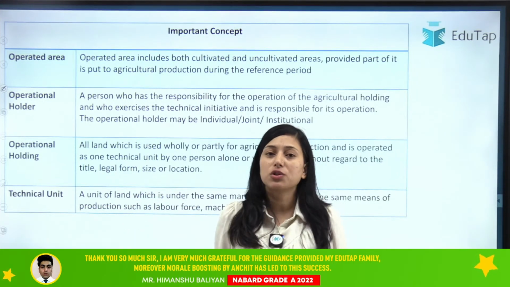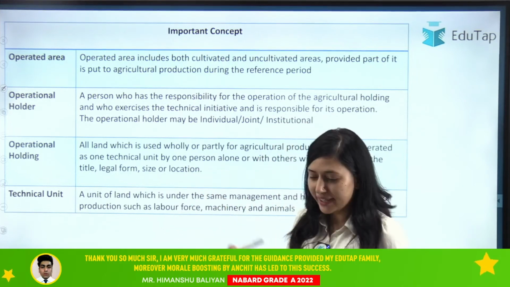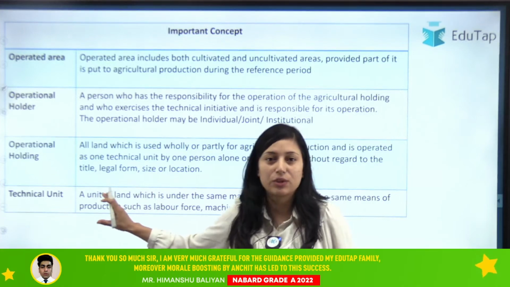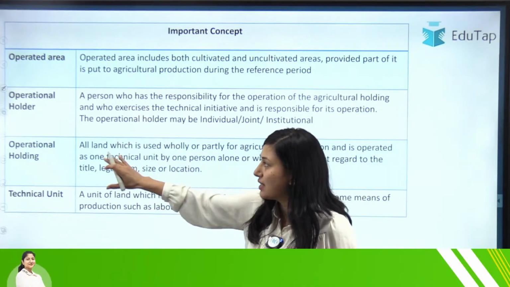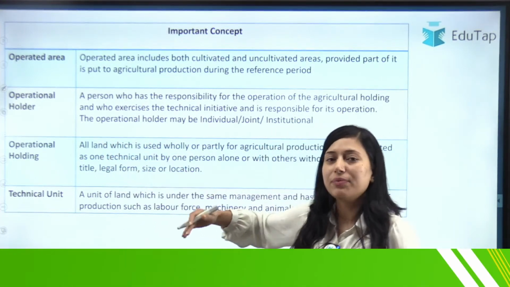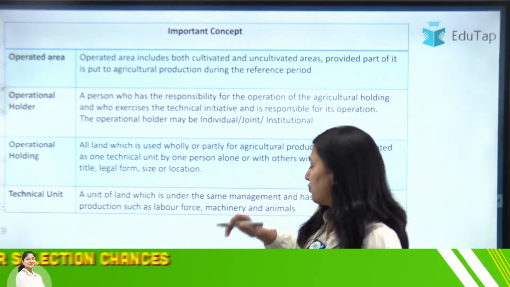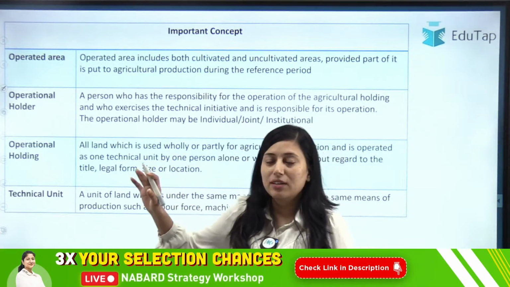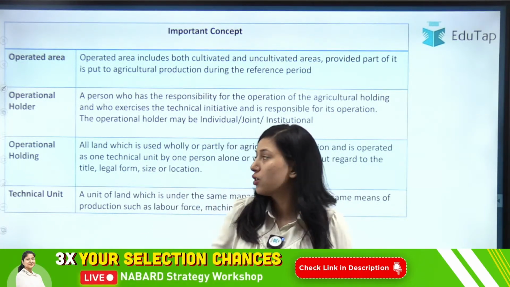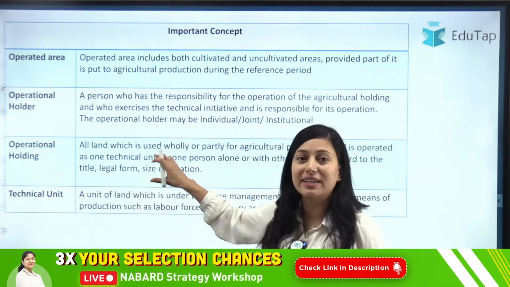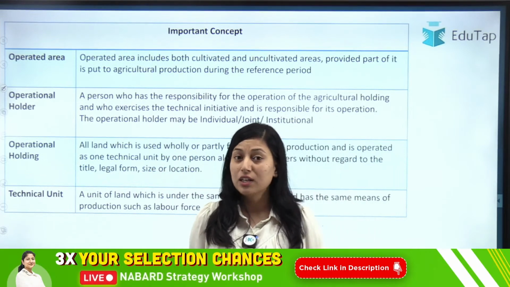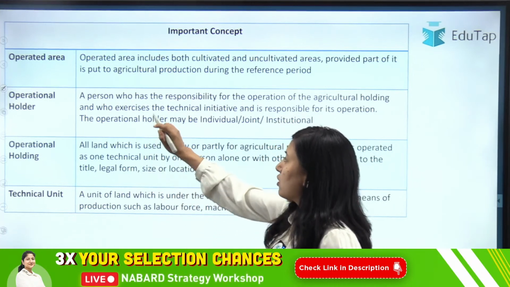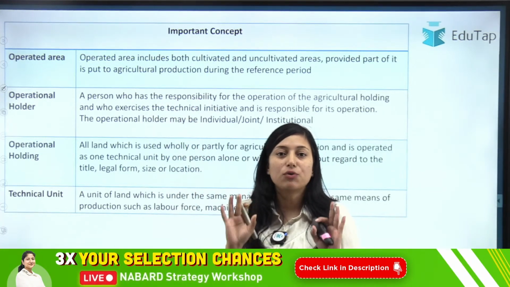First you should know the meaning of these terminologies, and only then will we cover the data. Also, if you have analyzed the previous year papers, direct questions from these definitions have also been asked. That means these are important for your exam. So the very first is operated area.